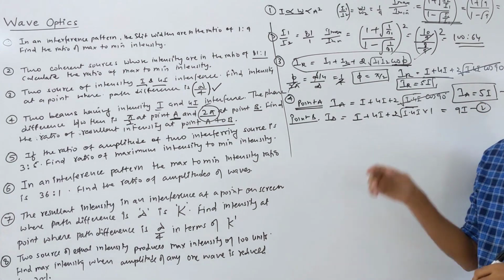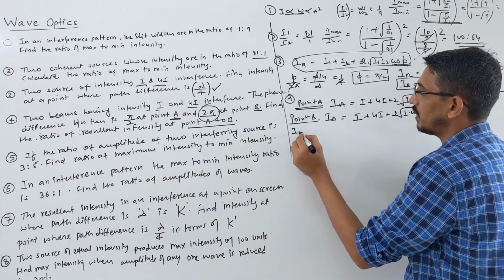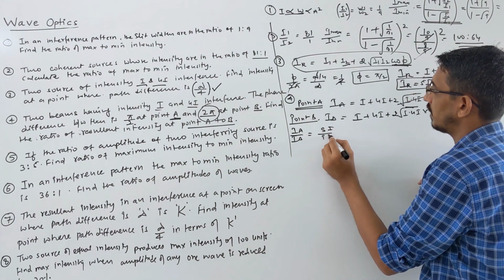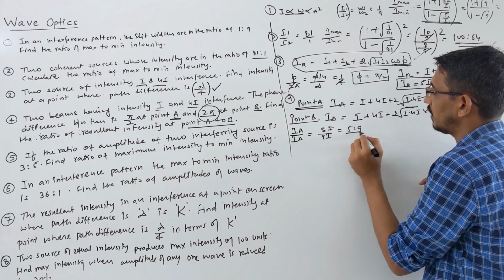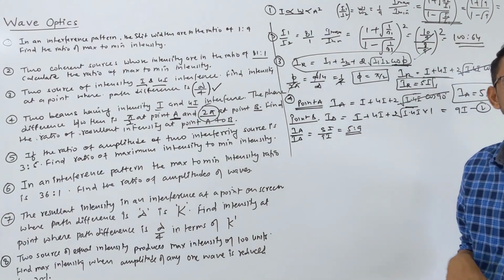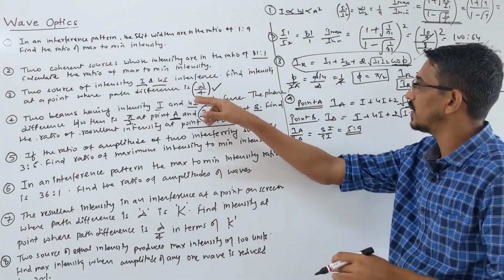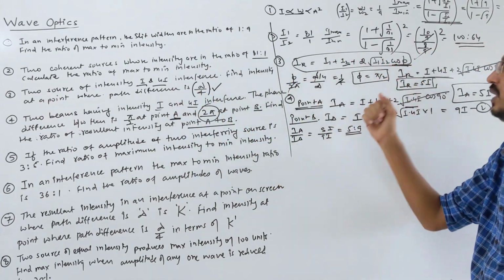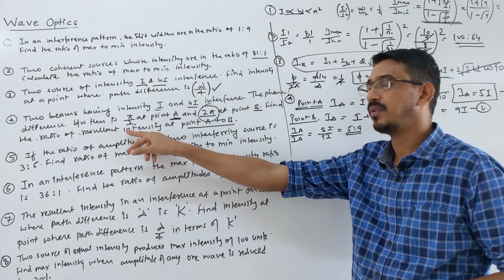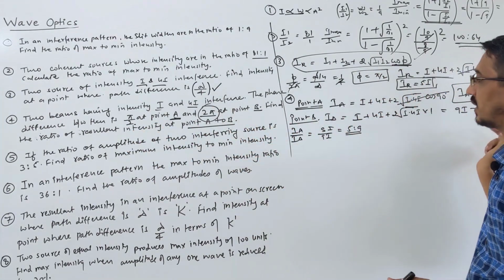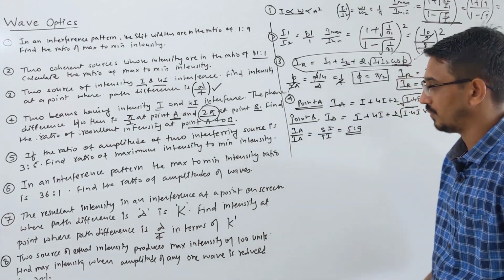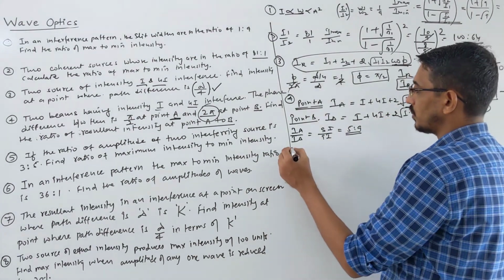Correct. So they are asking for the ratio of the intensity at point A to the intensity at point B, which is 5I by 9I. The ratio 5 to 9 is your answer. Like here, in a similar question path difference was given; first you find the phase difference, then use this equation. Here two points are given directly with their phase differences, and we can calculate the resultant intensity. So they can ask you the ratio, addition, or difference. This question they will ask you. Okay, moving to question number 5.